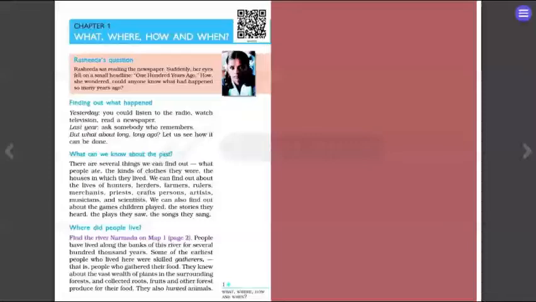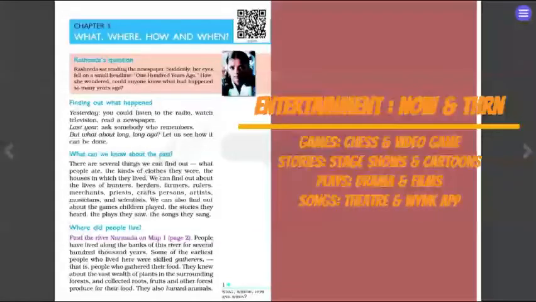Also, entertainment. We have to entertain ourselves. For entertainment, what do you do? You are a child, so you may be playing games, video games. If you are a college-going student, you may like to go and watch cinema. If you are in your 40s and 50s, you like to sing songs. So there are different ways for people to get entertained, and society has changed in that regard too.